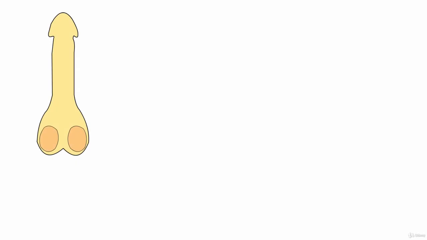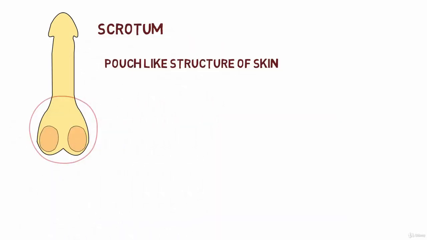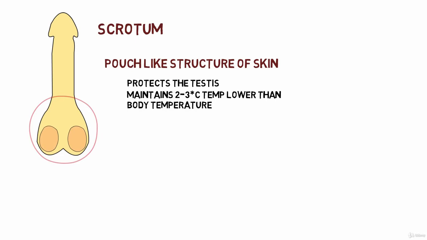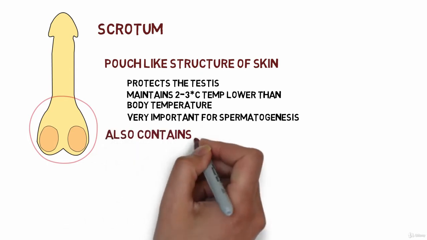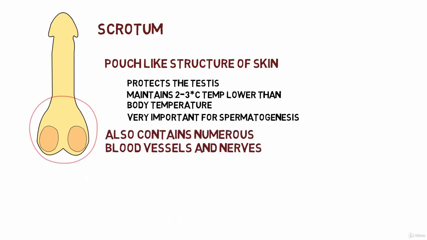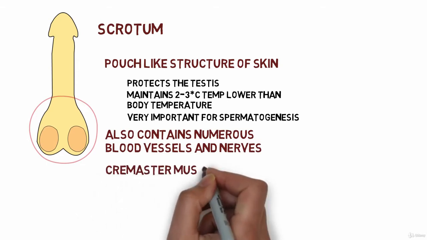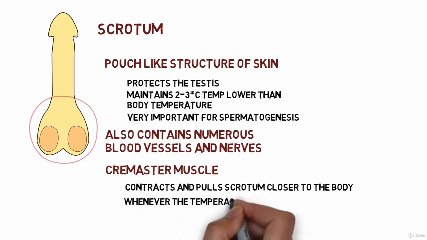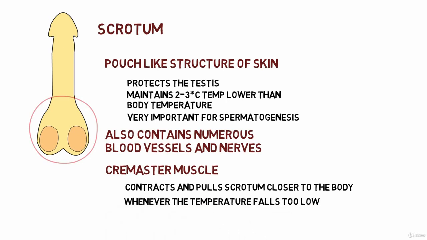The next external reproductive organ is the scrotum. The scrotum is a pouch-like structure made up of skin that has 2 main functions. It protects the testes and maintains a scrotal temperature that is 2 to 3 degrees Celsius lower than the body temperature, which is very important for the process of spermatogenesis. The scrotum also contains numerous blood vessels and nerves. The cremaster muscle present in the scrotum contracts and pulls the scrotum closer to the body whenever the outside temperature falls too low, thus maintaining a constant scrotal temperature.